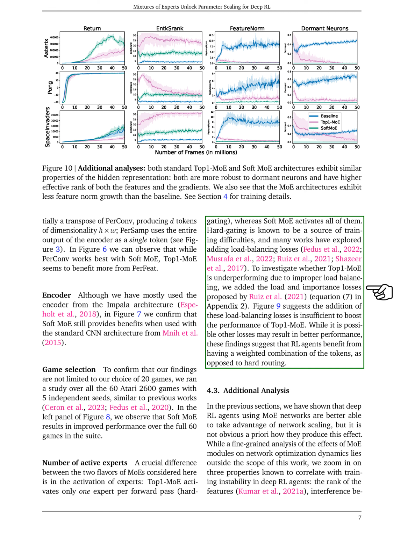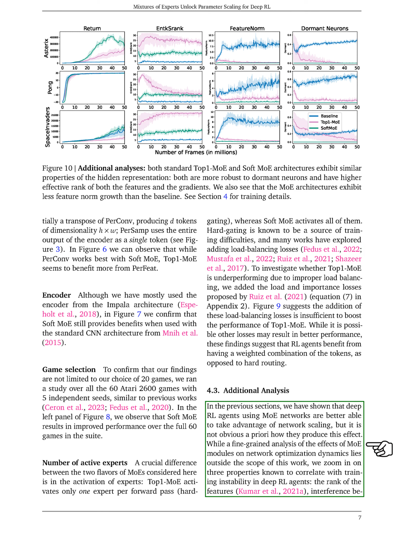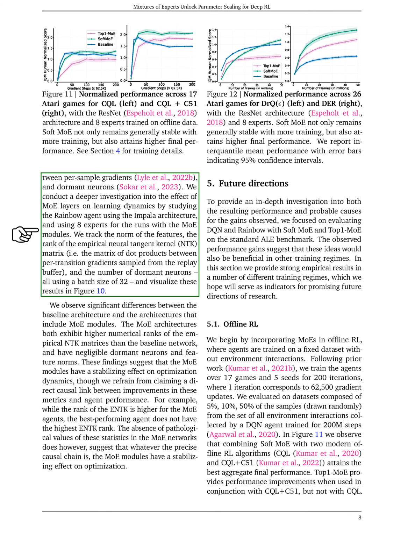In our additional analysis, we've shown that deep reinforcement learning agents using MoE networks are better positioned to scale up, but the reasons behind this weren't immediately clear. We decided to focus on 3 aspects that are often linked with training instability in deep RL agents: the rank of the features, interference between per-sample gradients, and dormant neurons. By conducting a detailed study on the Rainbow agent using the Impala architecture and employing 8 experts for the MoE modules, we tracked the norm of the features, the rank of the empirical neural tangent kernel matrix, and the number of dormant neurons, all with a batch size of 32.